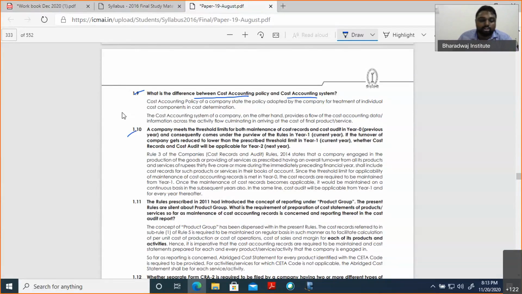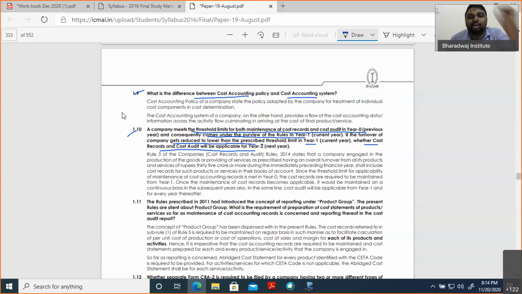Now another question is what? A company meets, this is very important, we will discuss this question. A company meets the threshold limit for both maintenance of cost records and cost audit in year 0. Previous year is 0, and consequently comes under the purview in year 1. If the turnover of the company reduced to lower than the prescribed limit, whether the cost audit is applicable in year 2.